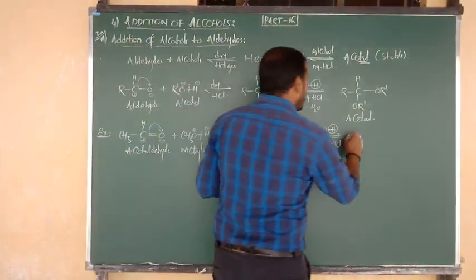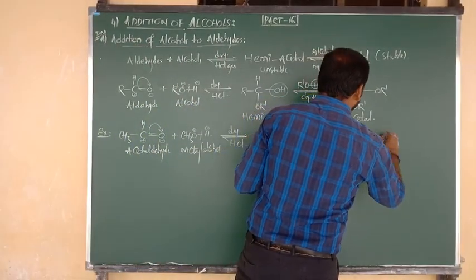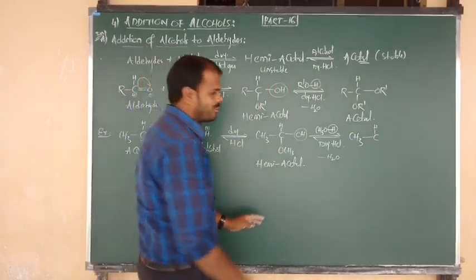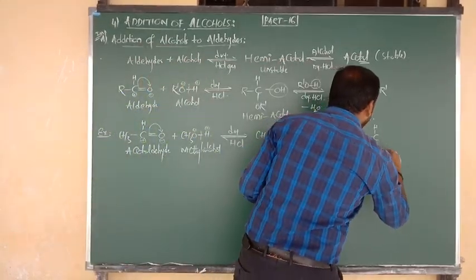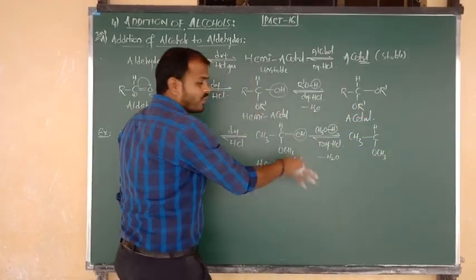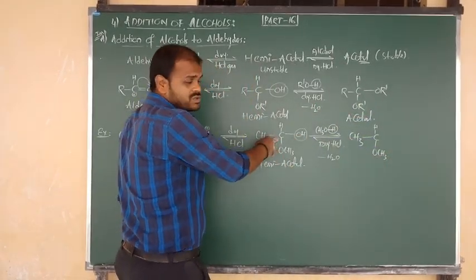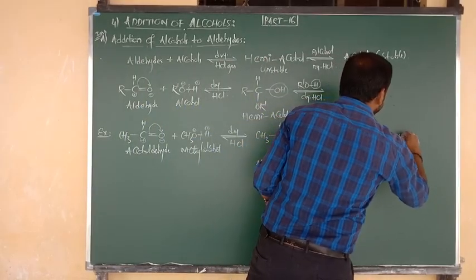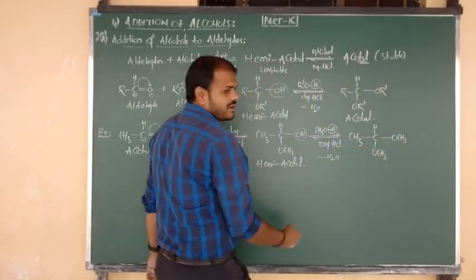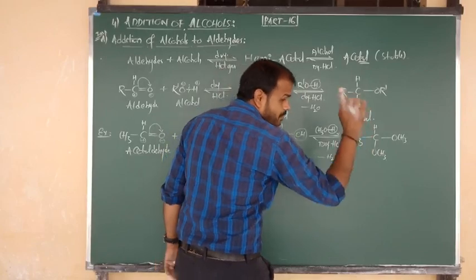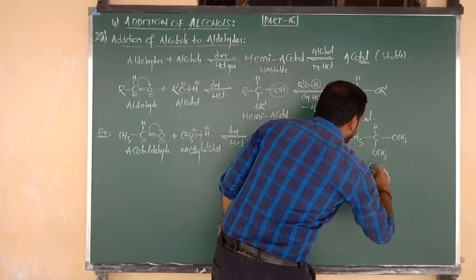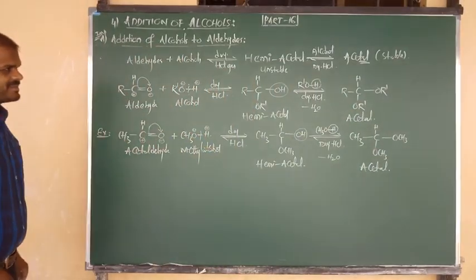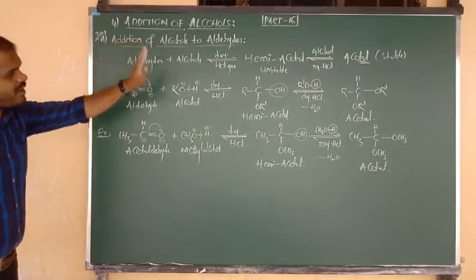So CH3 bonded to C, above plane H, below plane the methoxy group is there, I am going to write methoxy. After the loss of OH minus, the central C contains positive charge and is again attacked by the methoxy group. So methoxy, methoxy: dialkoxy groups present upon one carbon. So this is your stable product. The stable product name is nothing but what? Acetal.